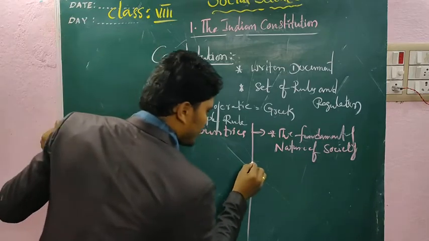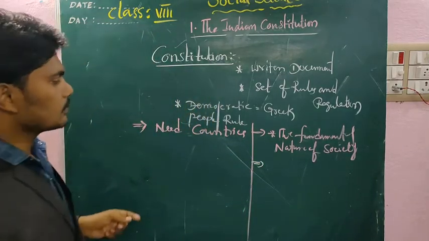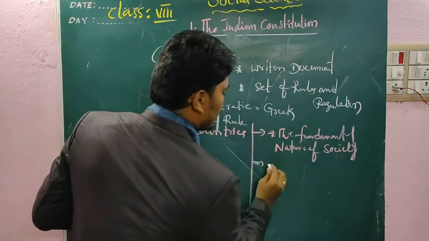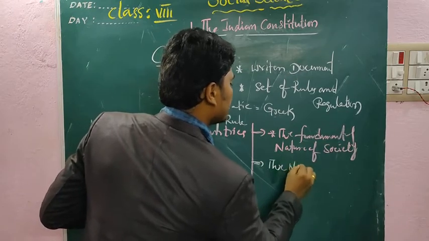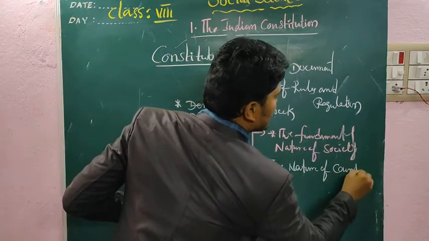And the second importance of the constitution is that it tells about the nature of the country's political system.